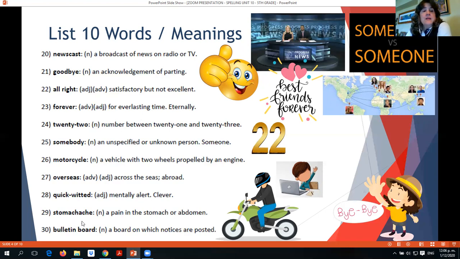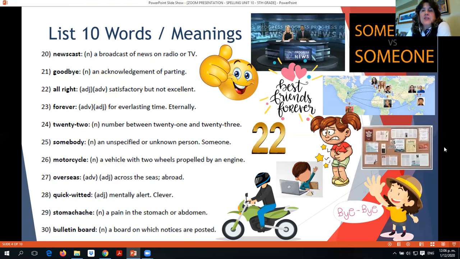Okay. Stomach ache, a pain in the stomach or abdomen, like this little girl, and she has a stomach ache, poor girl. And number 30, bulletin board, a board on which notices are posted, like the ones we have at school. We have a lot of bulletin boards there where we put some information, some signs, okay, and posts, okay, with important information. So this is a bulletin board.